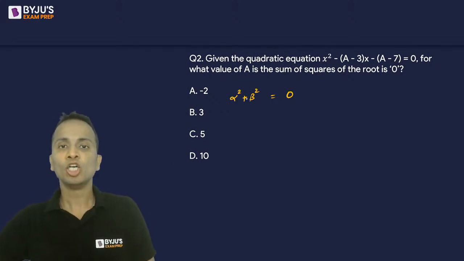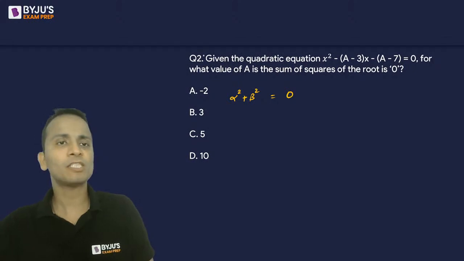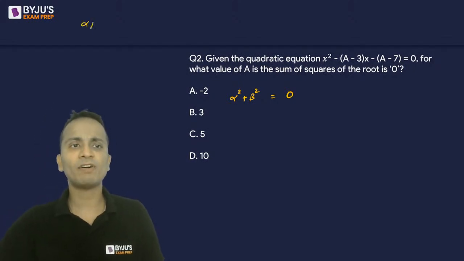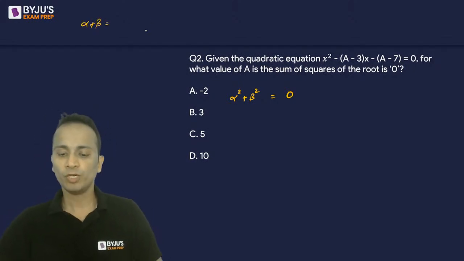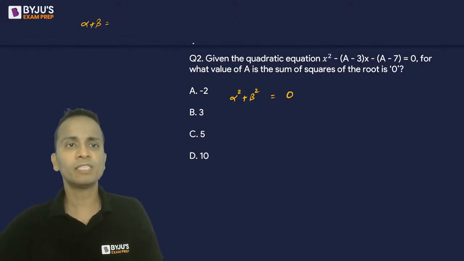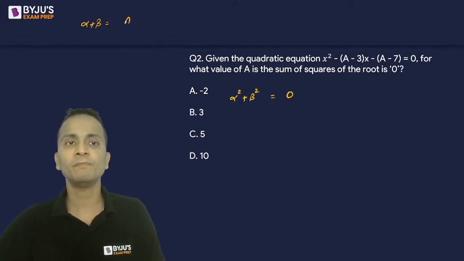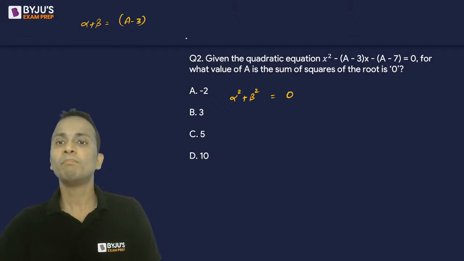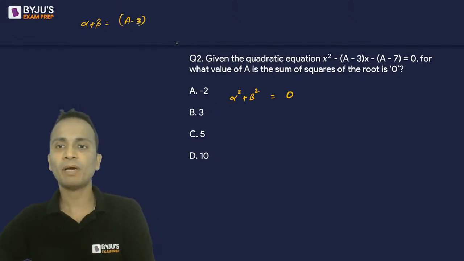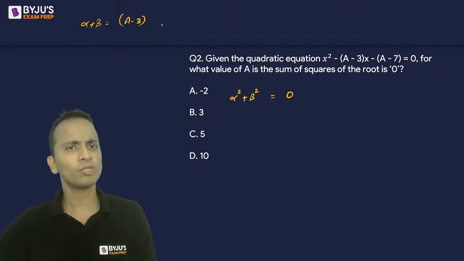Nice, right? So in this case, alpha plus beta side में लिख लेते हैं. What will be alpha plus beta? That is the sum of the roots. It is minus b upon a. So in this equation, minus b upon a will be minus of minus a minus 3 divided by 1. So it will be a minus 3.